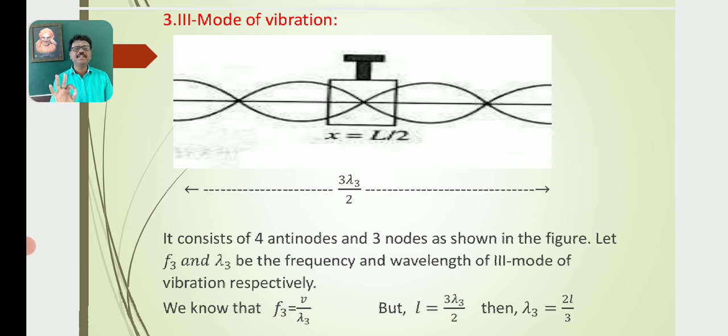Let F3 be the frequency of the third mode of vibration, and lambda 3 be the wavelength of the third mode of vibration. Then we know the relation between frequency, wavelength and velocity: V is equal to F lambda. So for the third mode of vibration, F3 is equal to V by lambda 3. Then from the diagram, L is equal to 3 lambda 3 by 2. Then lambda 3 is equal to 2L by 3.